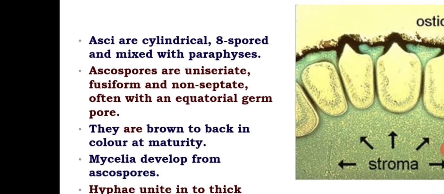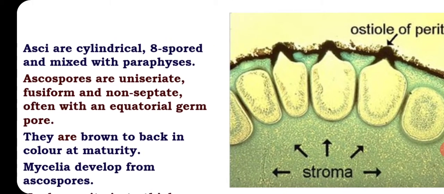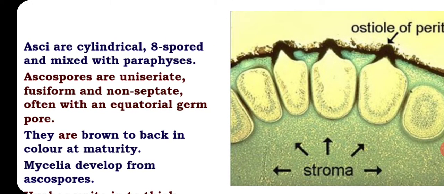And as a result, sexual combination occurs, that is the fusion between the haploid cells produced from the sex organs, and it fuses and forms a diploid zygote. It immediately undergoes meiotic division and forms 4 haploid cells, and then it again undergoes one more mitotic division. So these 8 ascospores are there.